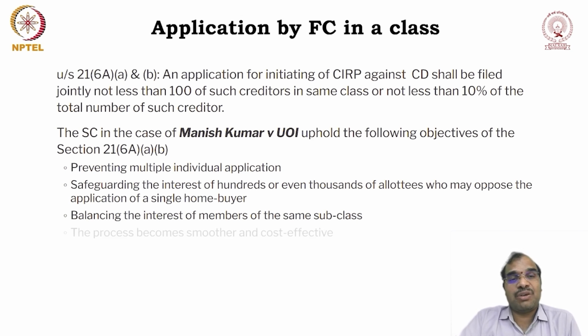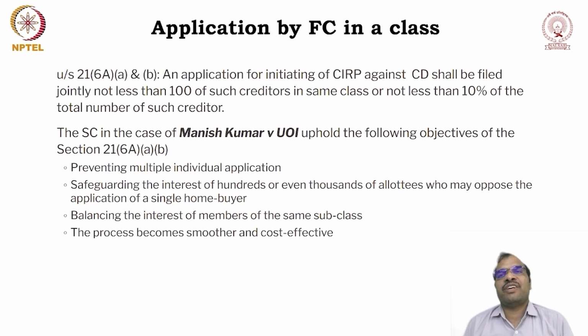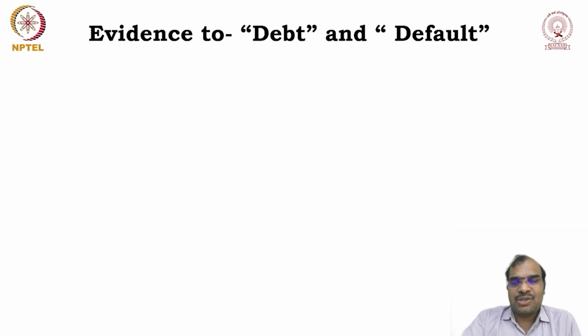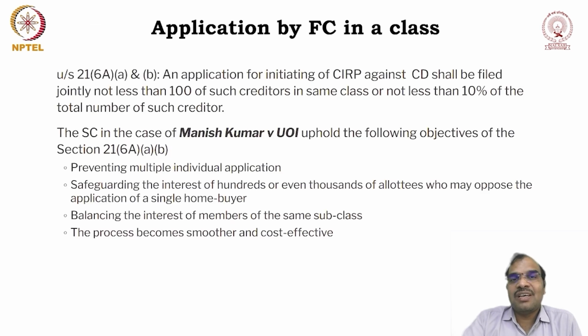Then the process becomes smoother and cost effective, because if each and every person is filing the case individually, obviously legal cost will increase. To ensure that legal cost is not increased and the process is very smooth, together they may appoint a trustee, and this trustee can file the case on behalf of all these creditors. So this is one of the reasons why they have introduced the concept of application by financial creditors in a class.